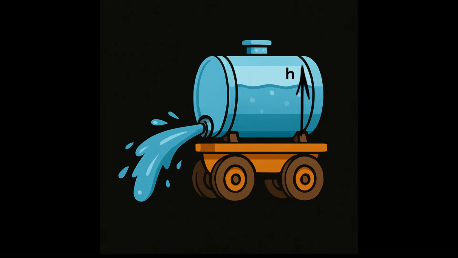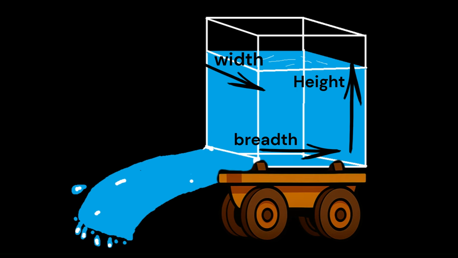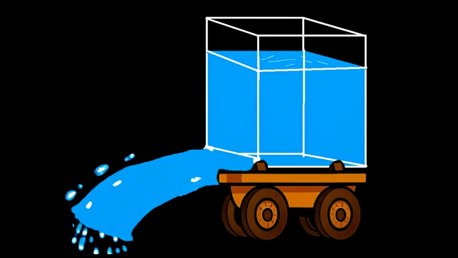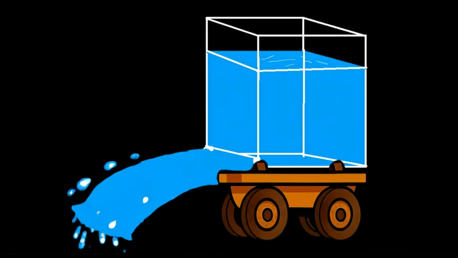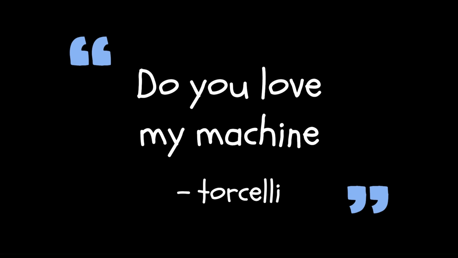And the second thing is the height of this tank. So we need to make the tank taller than its width. How do we make that? Make a tank which has a shape like this, with more height and less width and breadth. This is the best shape for this machine which you can make using our principle. And if you place a remote control in order to change the direction of this cart, the machine is complete. Nothing more needs to be done. I hope you love my machine.